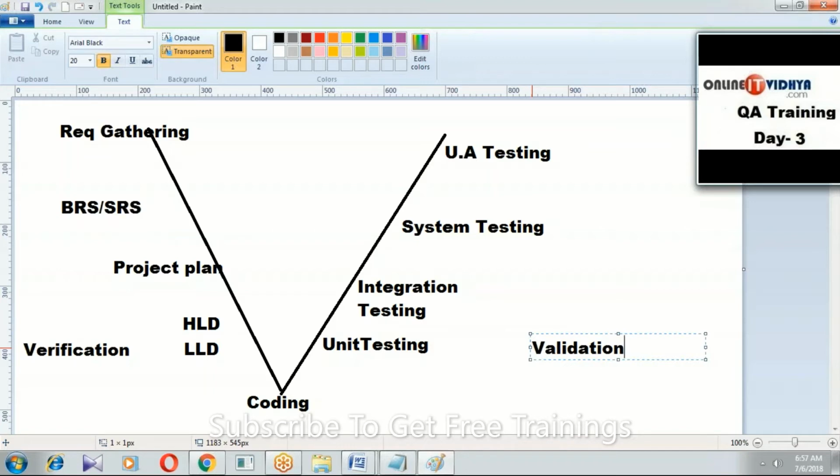From requirement gathering up to coding, whoever is involved in the team, the same team reviews. So verification is reviewed by the same team. Next, validation. Testing is done by the testing engineer, which is called validation. Are you clear on my point? So guys, what software testing means is very simple. It is a process of verification and validation. So the testing engineer's job comes into validation.